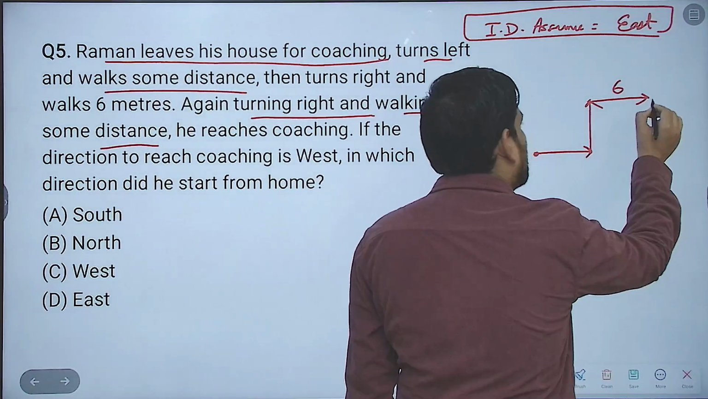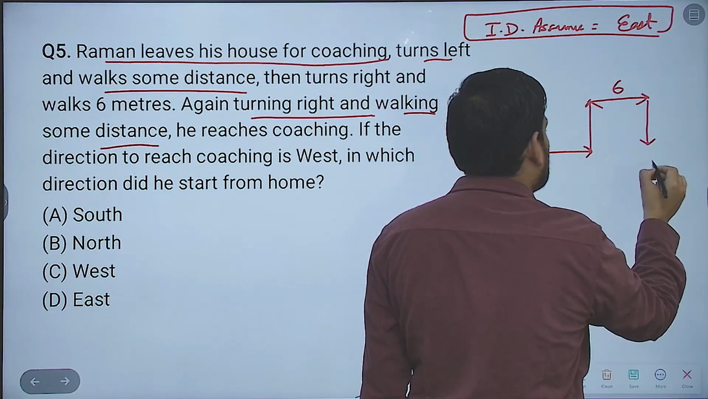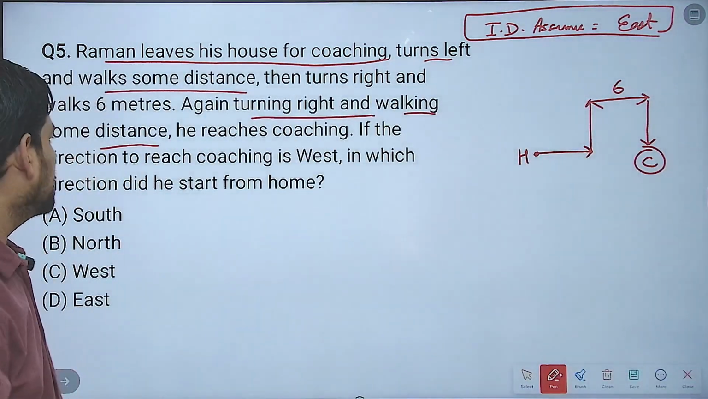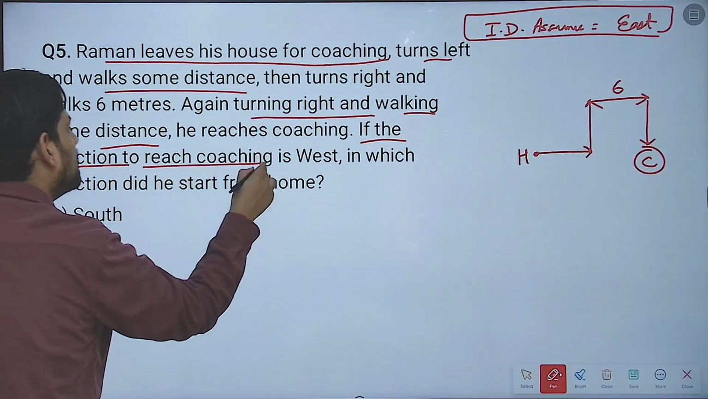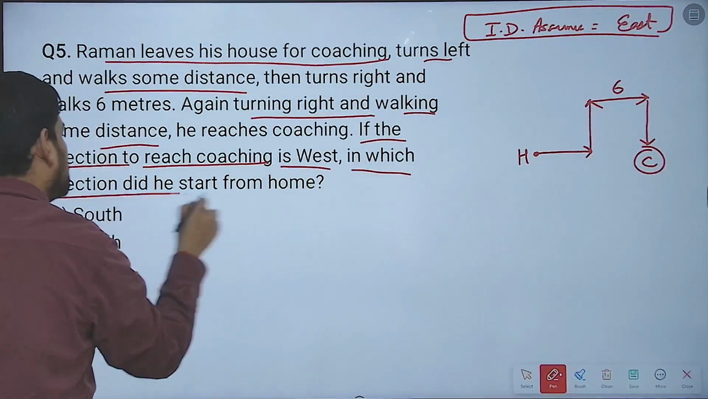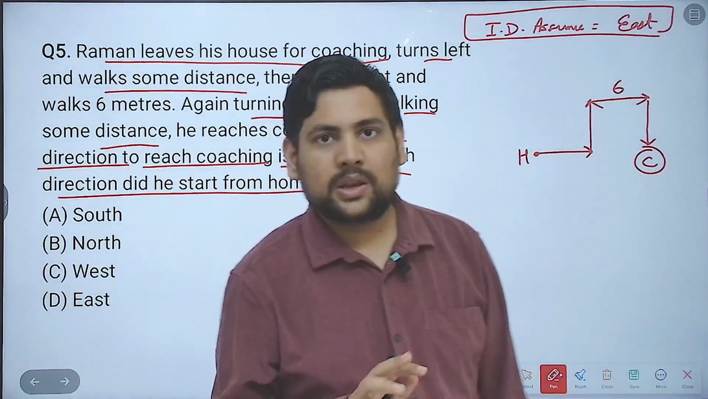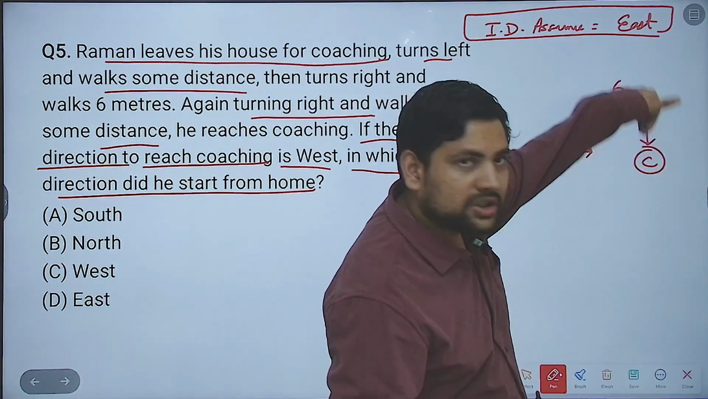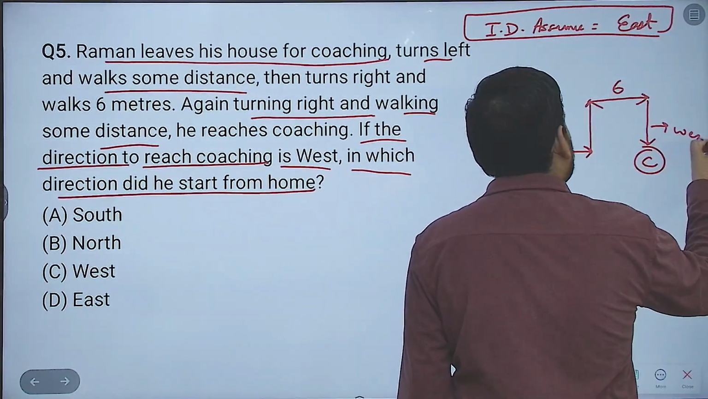Again from here right is below. So he moves in this direction and now he reaches his coaching. You understand this? Then what is written? If the direction to reach coaching is west, in which direction did he start from his house? If the direction to reach coaching is west, that means this direction is given as west.